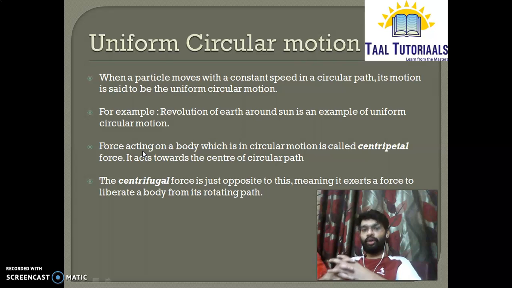The force acting on a body in circular motion is known as centripetal force. It is always acting towards the center of the circular path. And just the opposite of it, the force which tends to liberate a body from its rotating path, acting outward from the circle, is known as centrifugal force. The best example for these two will be the merry-go-round experiment.